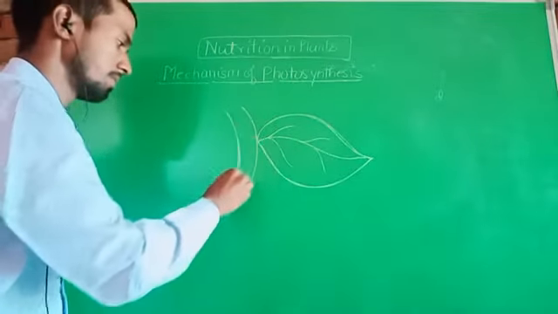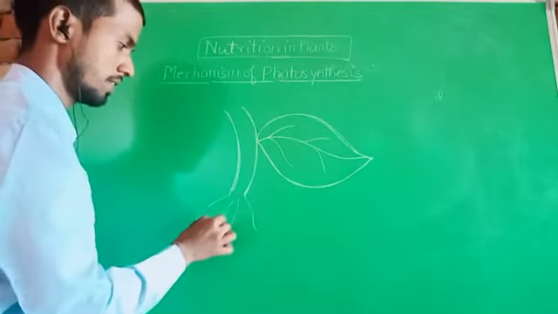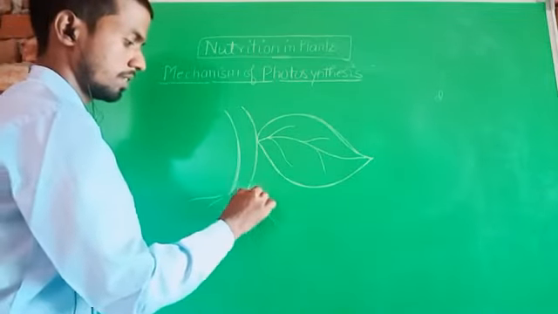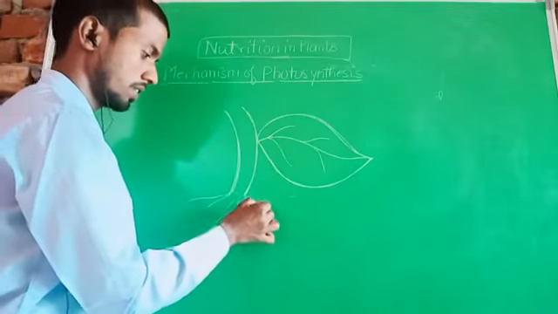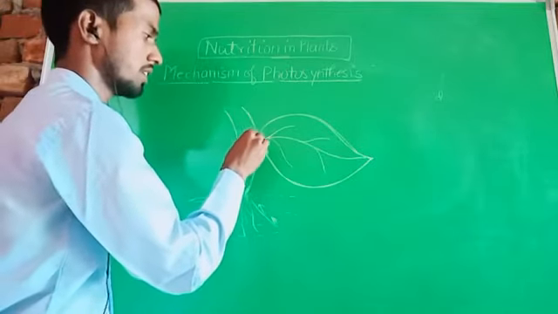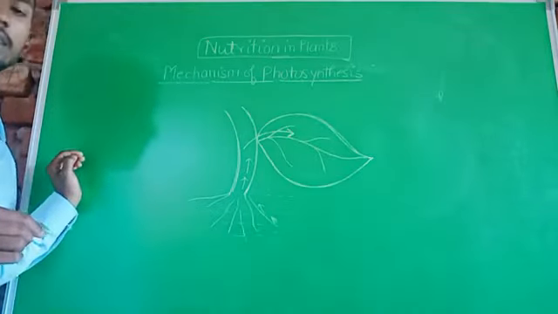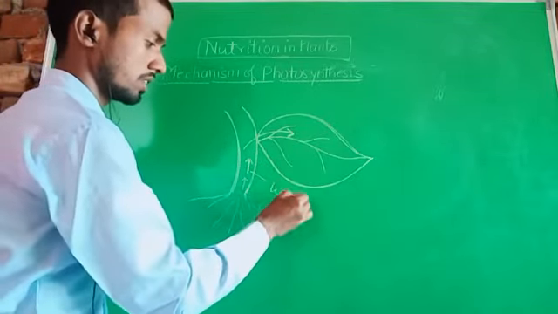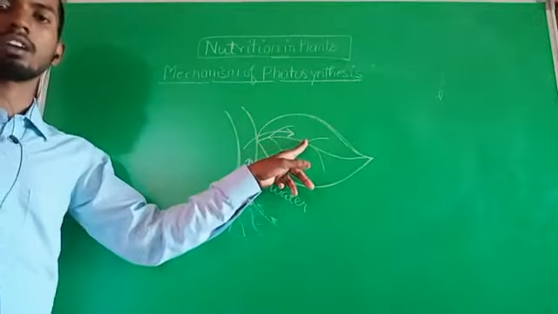Clear? This is the root. Water is absorbed by the root and moves towards the upper direction, and lastly reaches the leaf region. Clear? This arrow indicates the movement of water. Lastly water reaches the green part of the leaf.